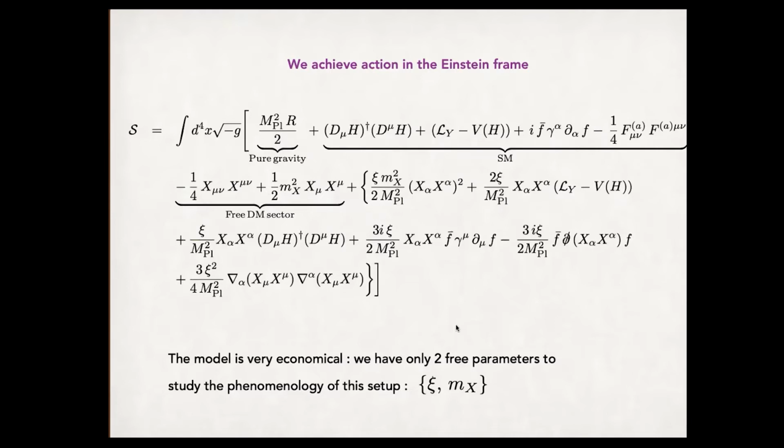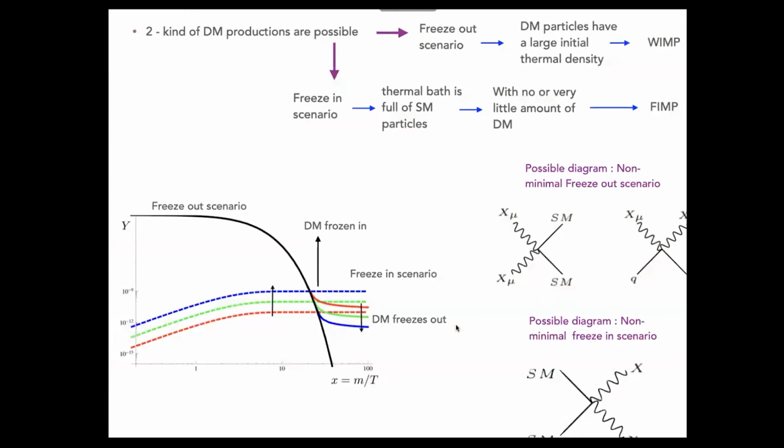And we have another free parameter m_x, which is basically telling us that this model is very economical in terms of free parameters. Now, in dark matter physics, we have two kinds of scenario. One is called the freeze-out scenario, which is one of the mechanisms for dark matter production, and another is called the freezing scenario.